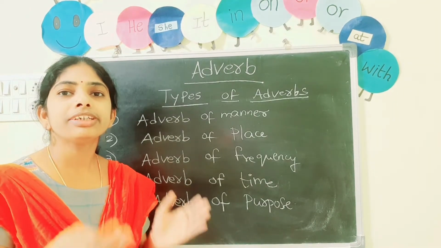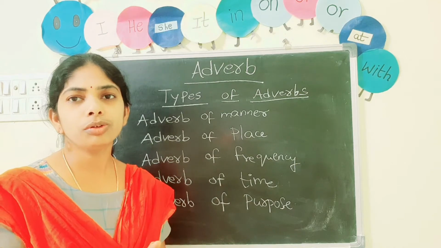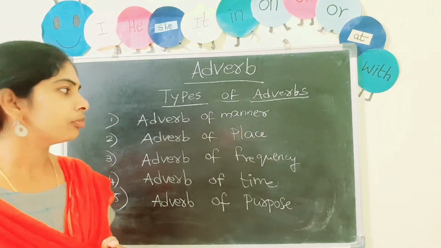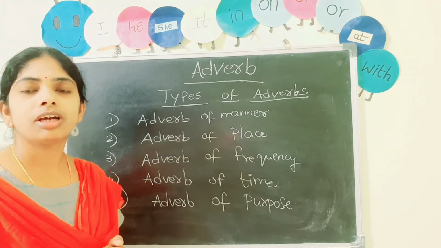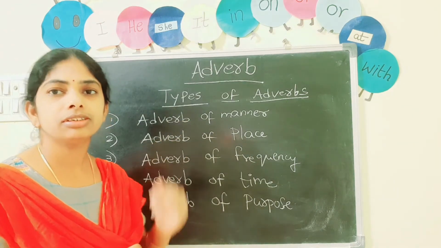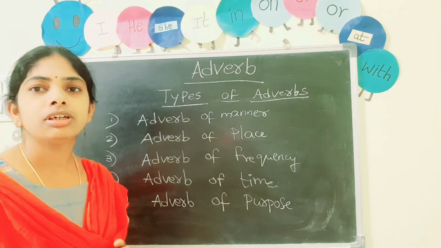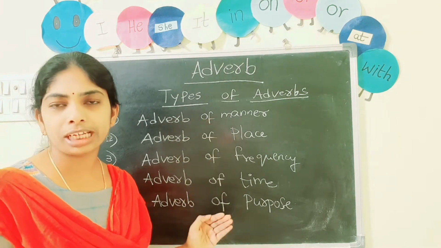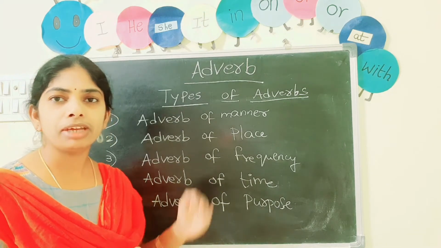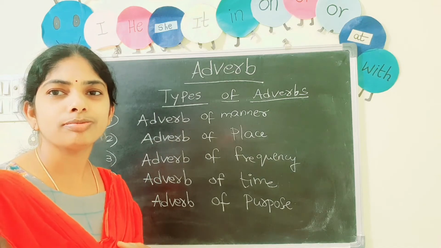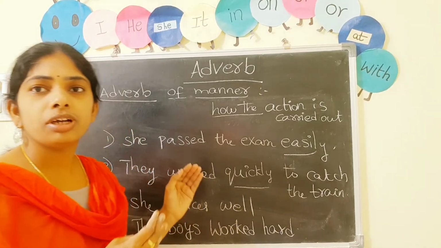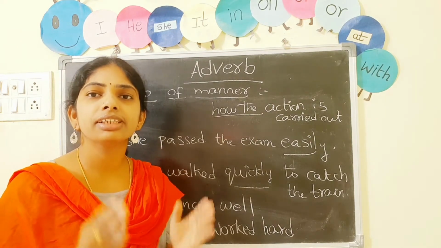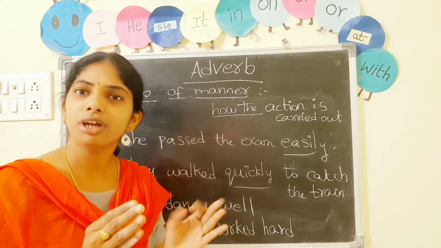So coming to the types of adverbs. Okay? These are the types of adverbs: adverb of manner, adverb of place, adverb of frequency, adverb of time, and adverb of purpose. Okay, these are the types of adverbs. One by one I will explain clearly. So coming to the first one, adverb of manner. So adverb of manner tells us how the action is carried out.